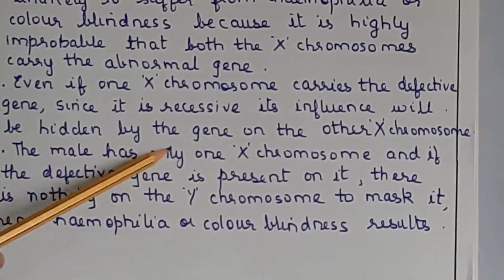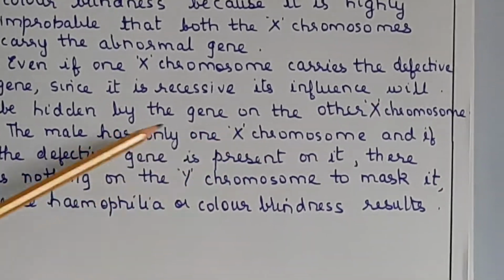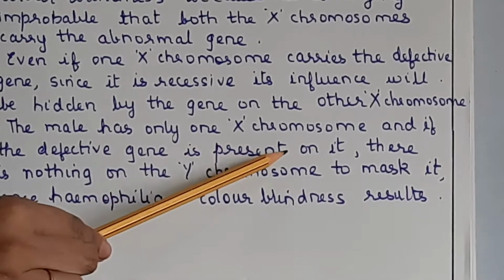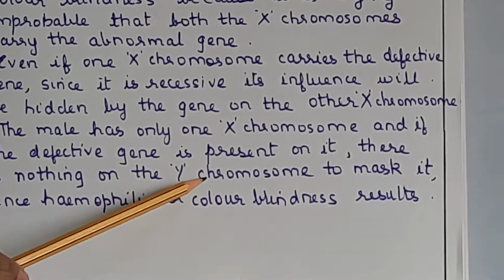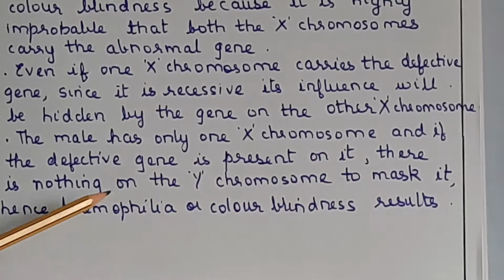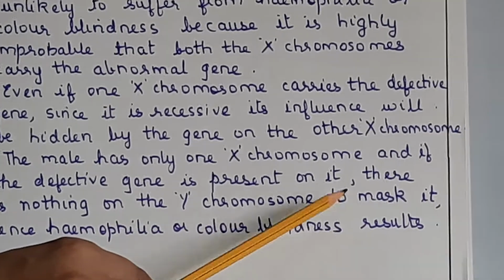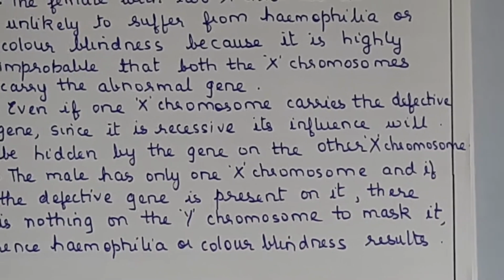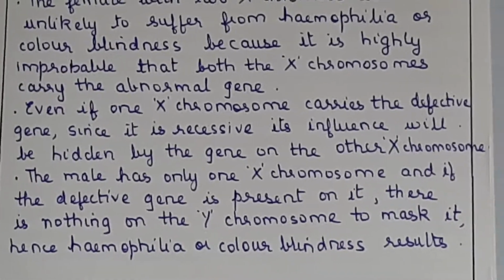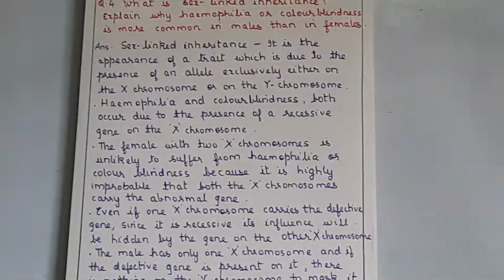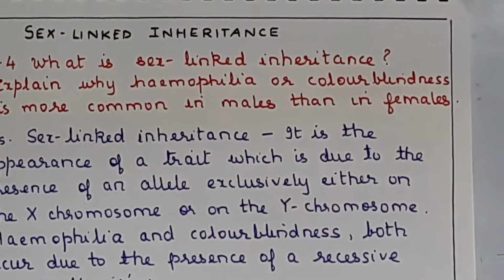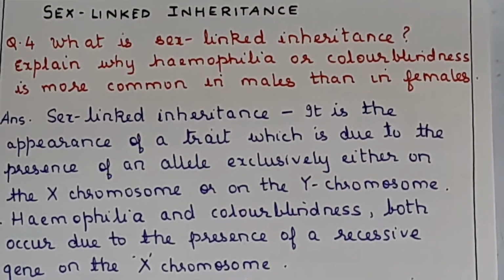The male has only one X chromosome, and if the defective gene is present on it, there is nothing on the Y chromosome to mask it. Hence, hemophilia or color blindness results. Okay, is it clear? So, in case you have not been able to copy it, we will just pause it for you so that you can note it down and give 5 stars to this question. It's important.